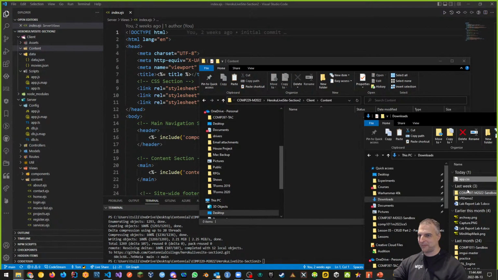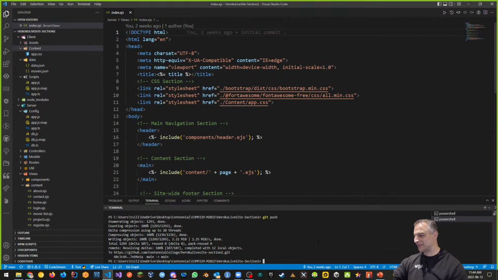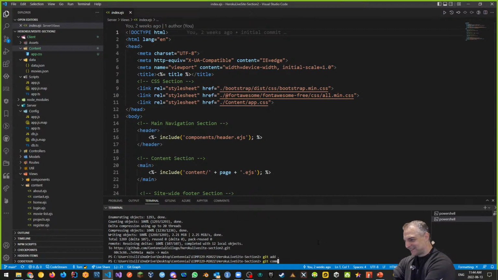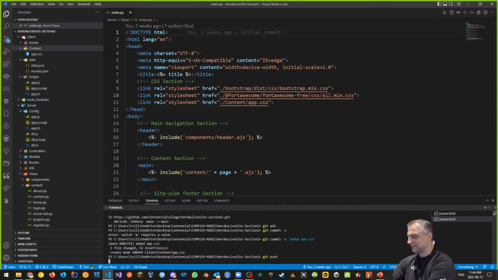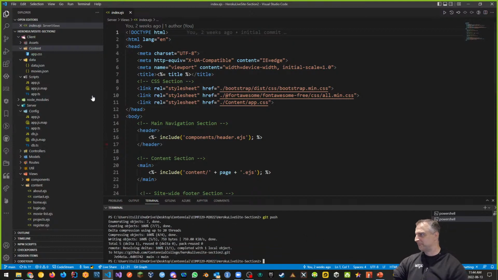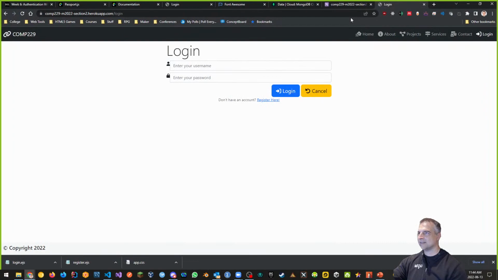And let's copy paste it there too. I don't know what happened. That's weird. There. Excellent. Let's put that up. So I'll say git add dot, git commit -m, and we'll say we added app.css. That was weird. That should have been up from the beginning, but whatever.